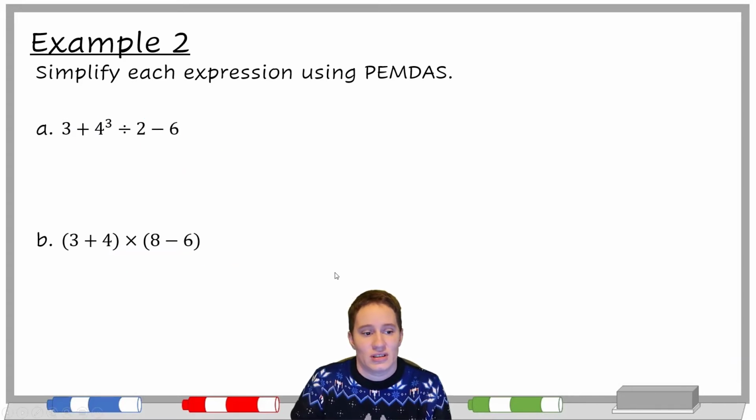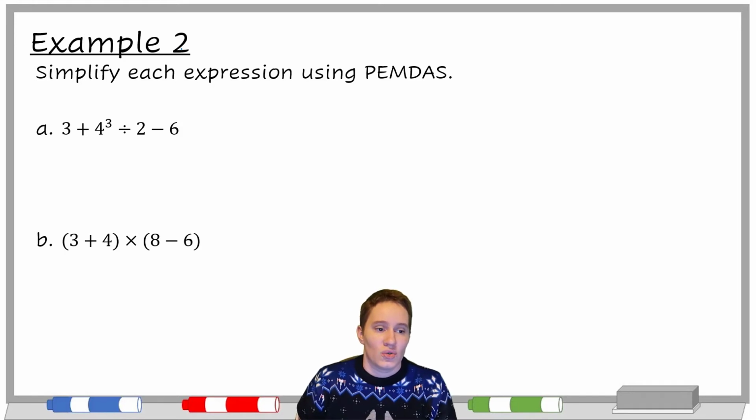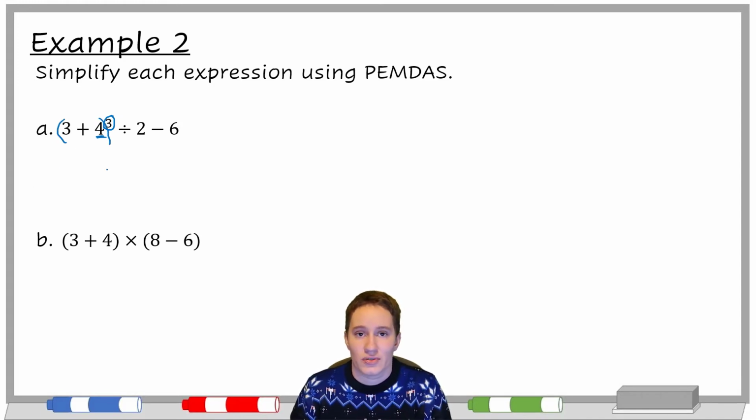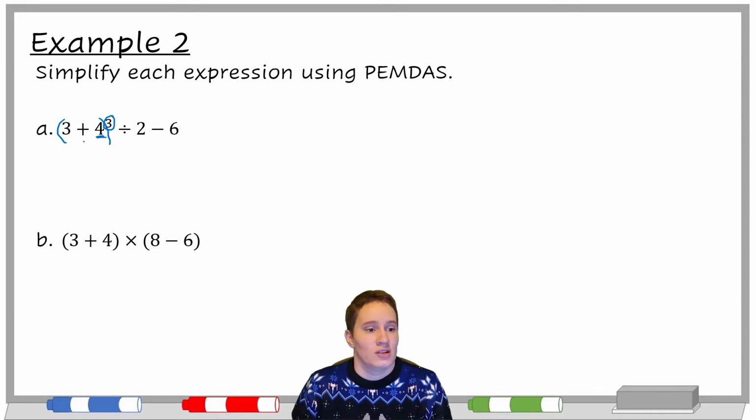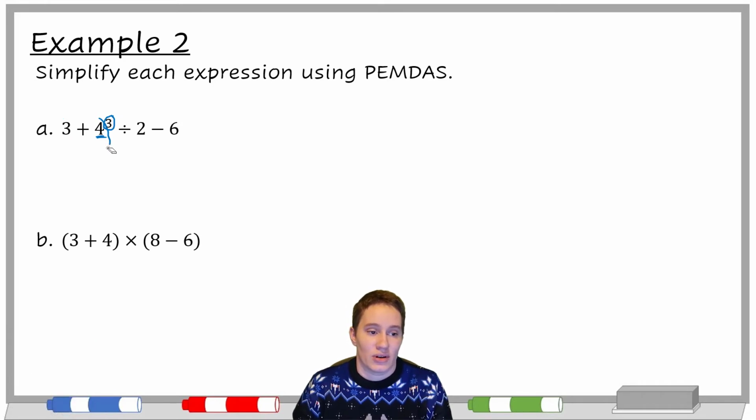Example 2, same instructions, but they're a little bit more complicated. On A, look at that 3 there, that exponent. That needs to happen first. So this third power is only affecting the 4. I know that because if it was trying to affect anything else, we'd have to have parentheses. This problem does not have 3 plus 4 in parentheses to the third power, so 3 is not being raised to the third power as well. That's an important distinction I want to make here.